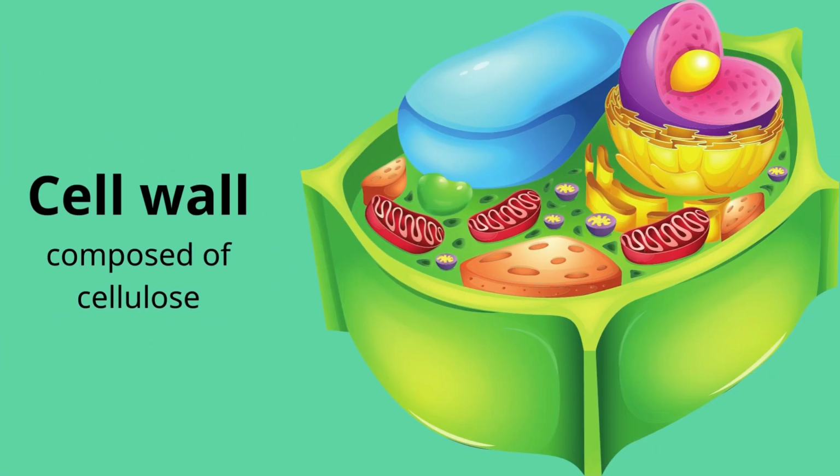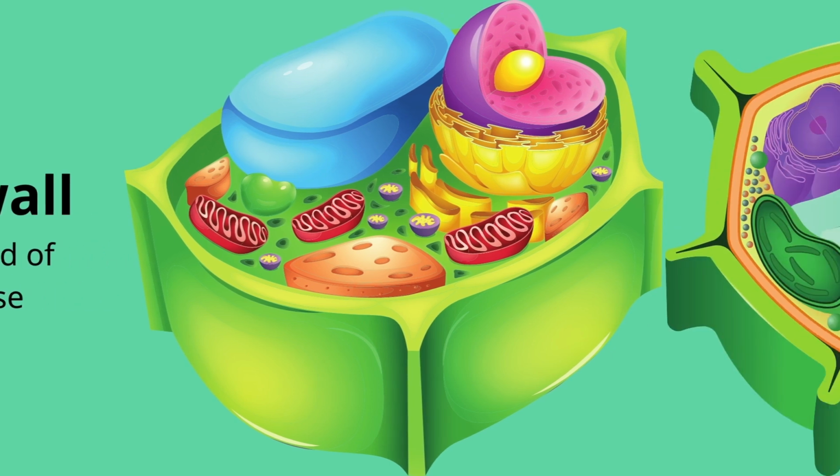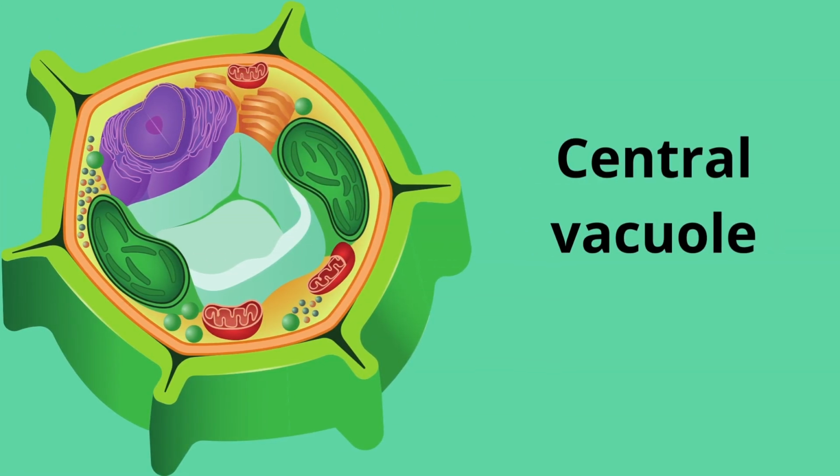Let's talk about the cell wall. The cell wall is composed of cellulose and is the outer protective structure of plant cells, used to support and protect the cell. Lastly, let's talk about the central vacuole. Plant cells have a large central vacuole in the middle, which contains many substances such as water, salt, and organic molecules, used to support and store different substances.